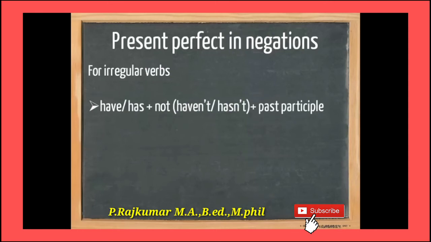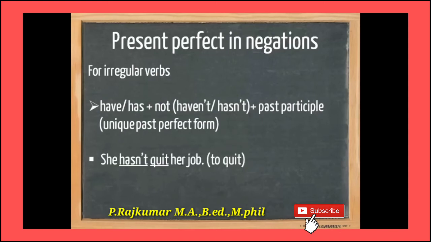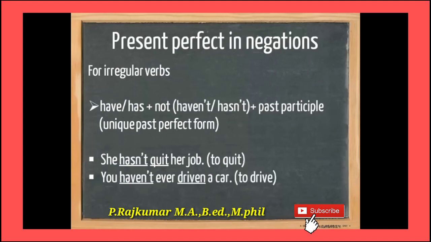Have or has plus not. Haven't, hasn't. Have plus not changed as haven't. I haven't listened to the eyes. Haven't means negative form. These sentences are in the negative form.